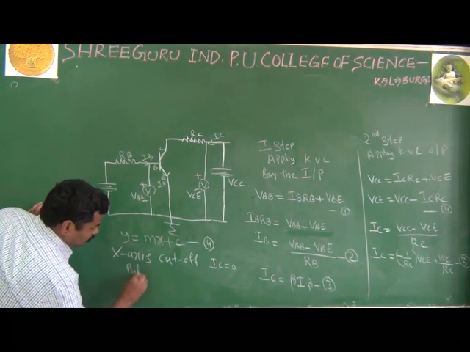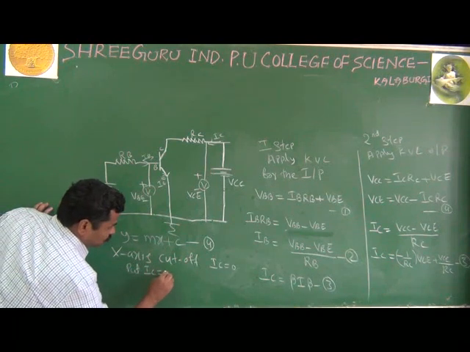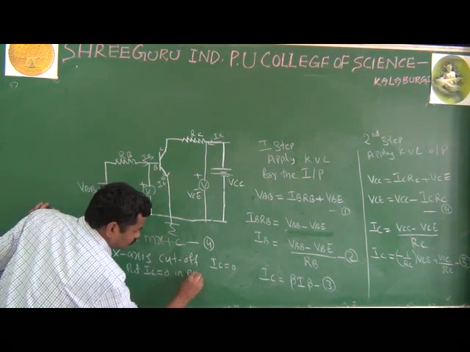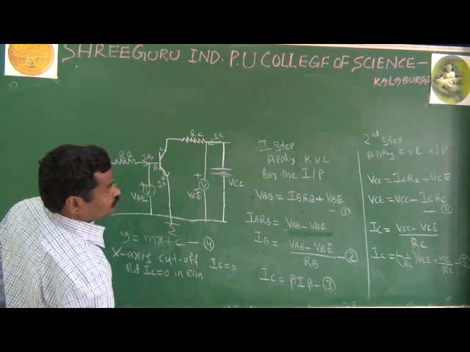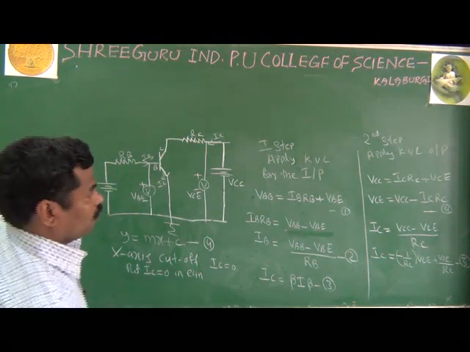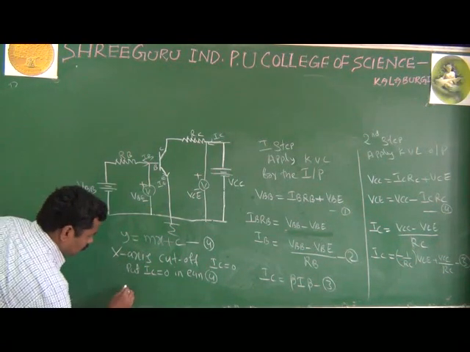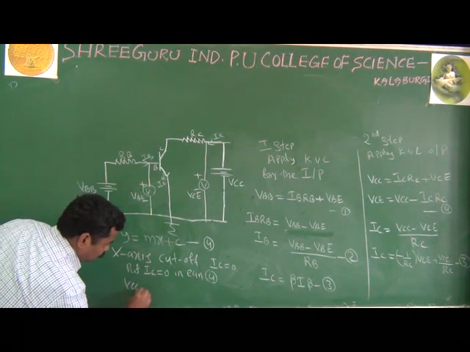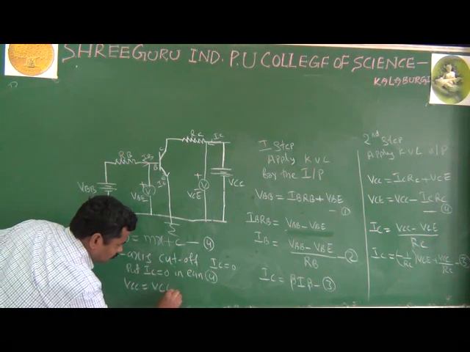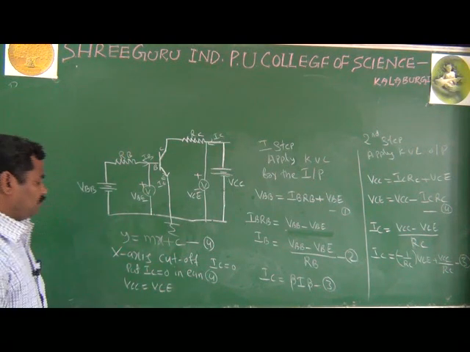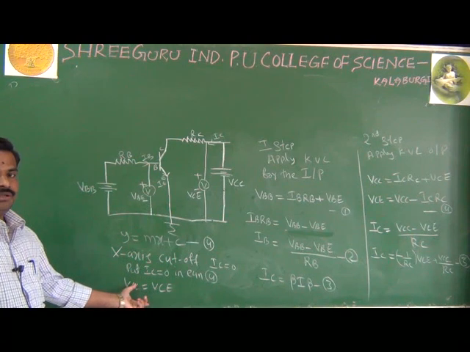Put IC equal to 0 in the equation 4. That becomes VCC equal to VCE. This is the one important point about the x-axis.